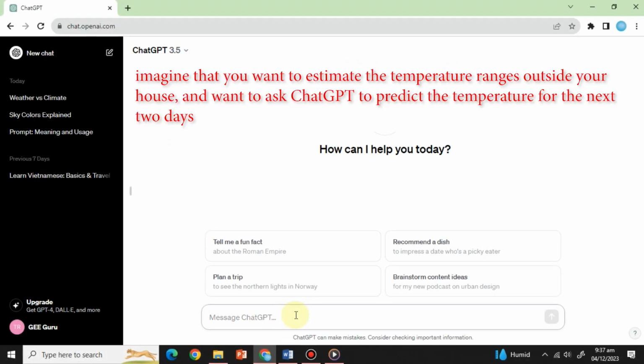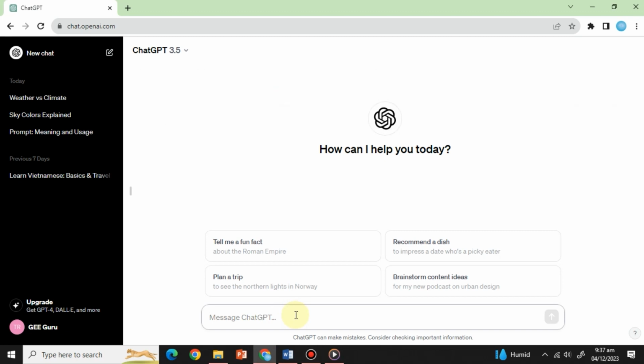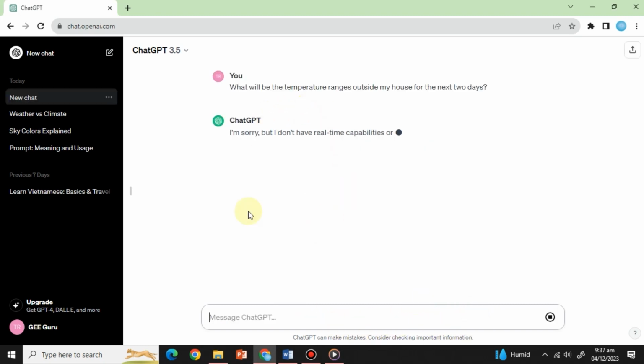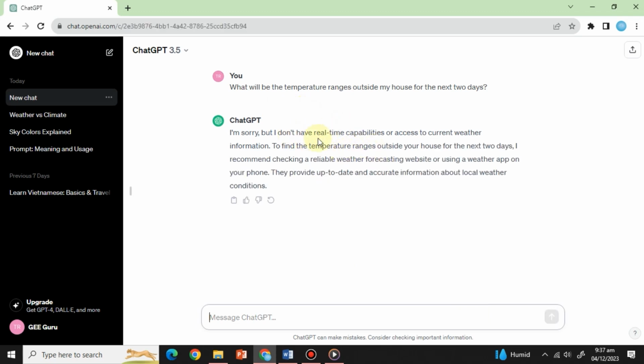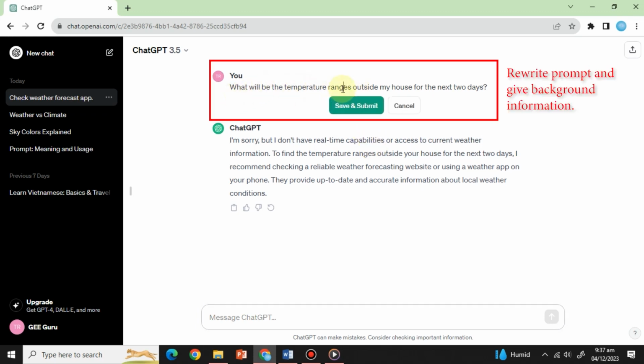Imagine that you want to estimate the temperature ranges outside your house, and you want to ask ChatGPT to predict the temperature for the next 2 days. We can't go on and ask, what will be the temperature ranges outside my house for the next 2 days? It will give no response and say that it does not have real-time information. Instead, we can rewrite our prompt in a better way by providing it with some background information.